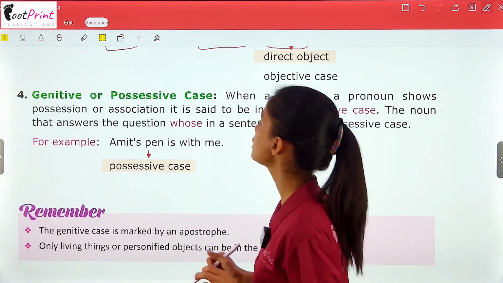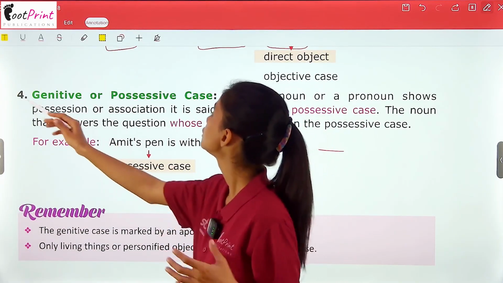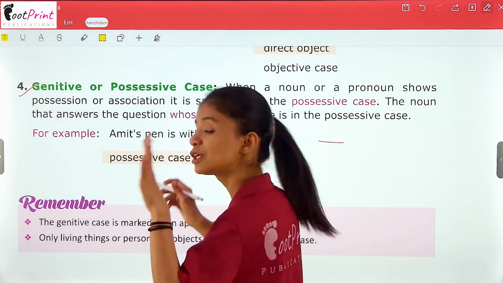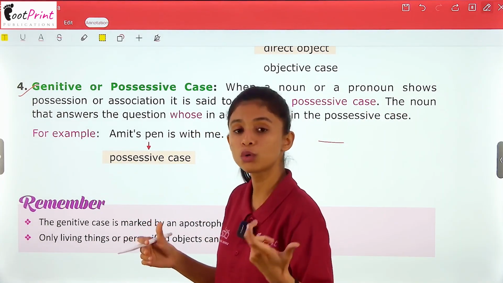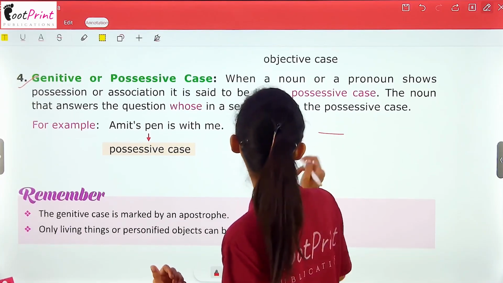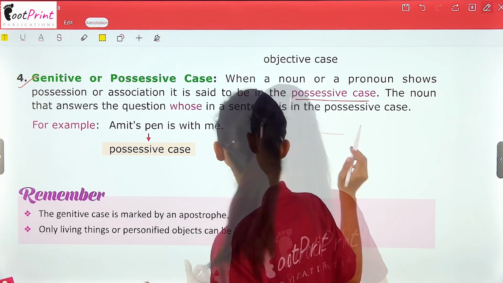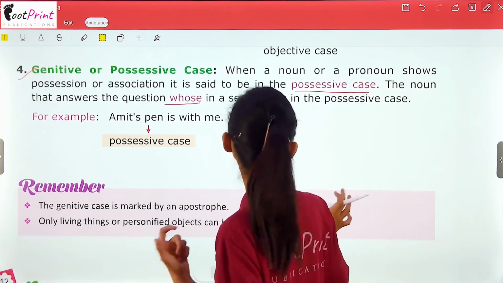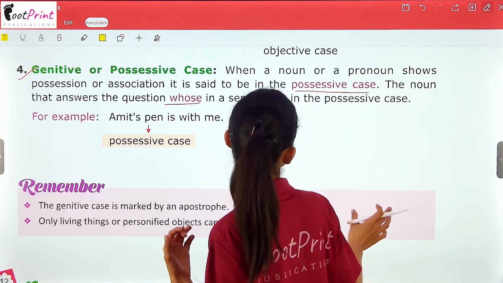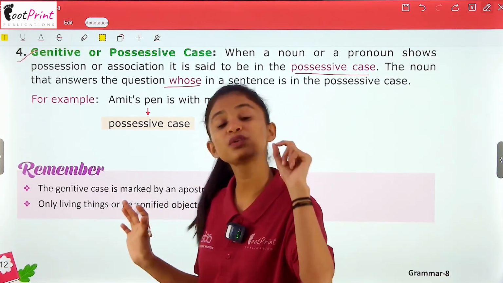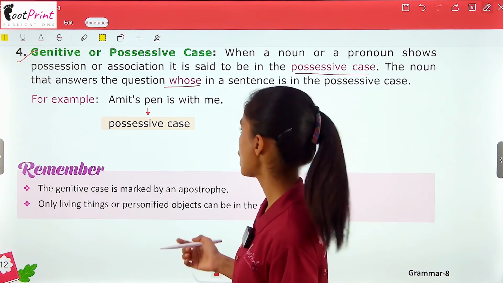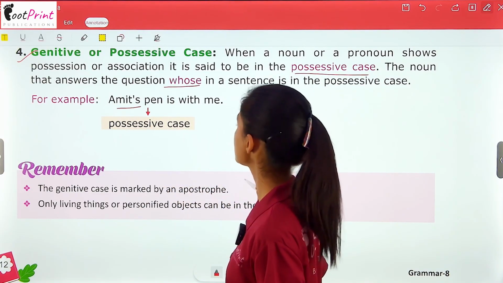Last one is genitive or possessive case. So it is when a noun or a pronoun shows possession. जब noun possession दिखाता है, ownership दिखाता है, it is said to be in the possessive case. The noun that answers the question whose, किसका, in a sentence is in the possessive case. How? Amit's pen is with me.